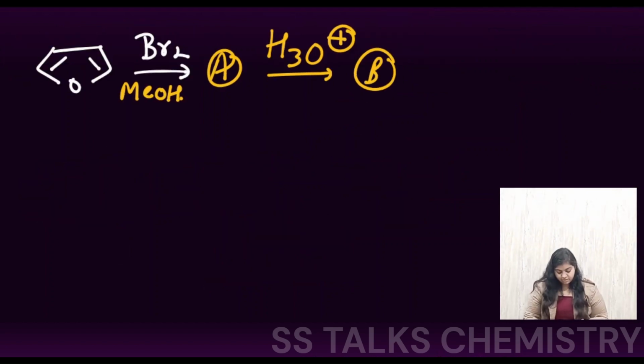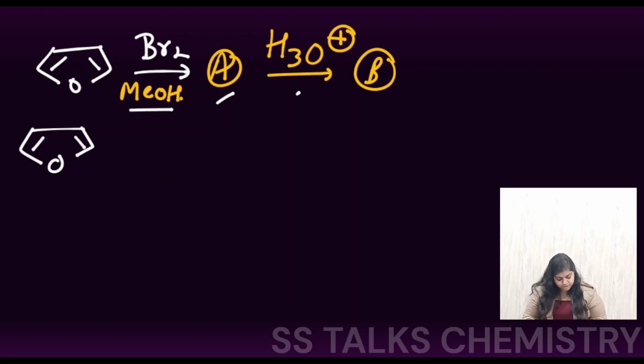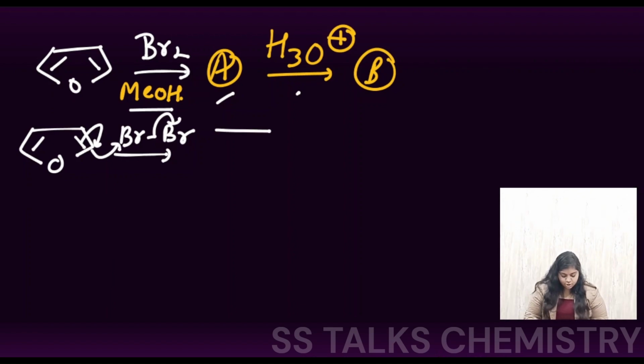Here you have furan treated with bromine, and methanol is there as the solvent, giving you the product A, and then its hydrolysis has been done. So what is going to happen in this? Here is your furan species, and Br2 is there. First is the electrophilic attack. This electron density will be shifted, taking the Br, and the other Br is going to leave from here. So we are going to get this species, where the positive charge will be here, and one Br has been substituted.